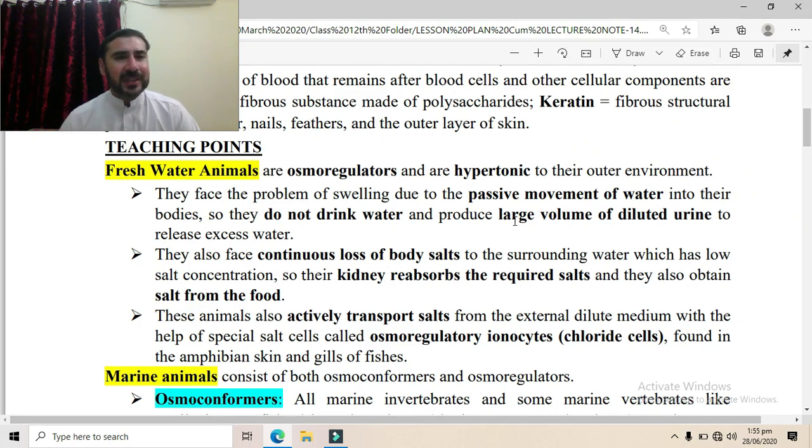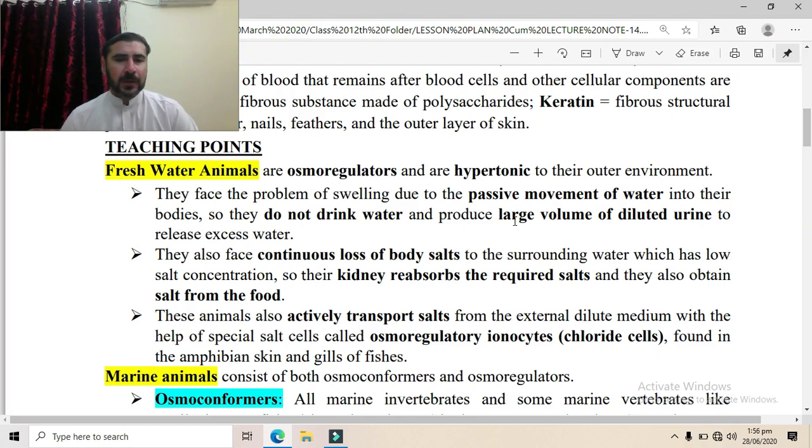Now automatically the water is coming in. So to remove that excess amount of water, in order to avoid swelling and bursting, they produce large amount of urine. So in that large amount of urine, the excess water which is passively coming to the body is removed. So this is the adaptation of these freshwater animals. They do not drink water and they produce large amount of diluted urine in which the water is lost from the body.